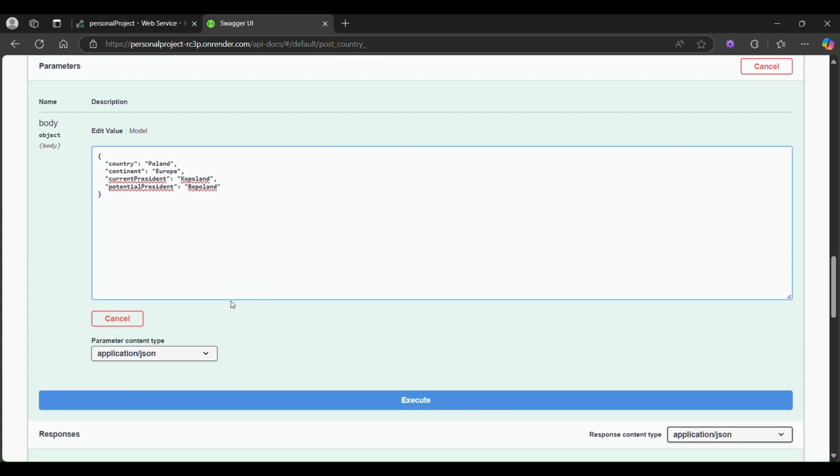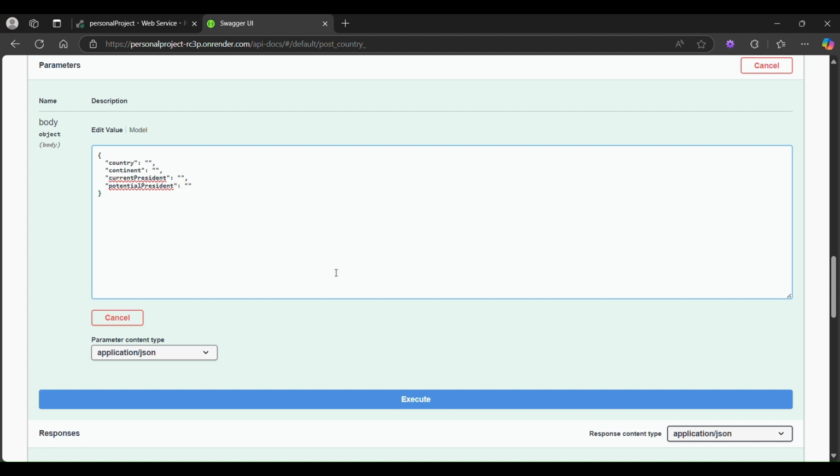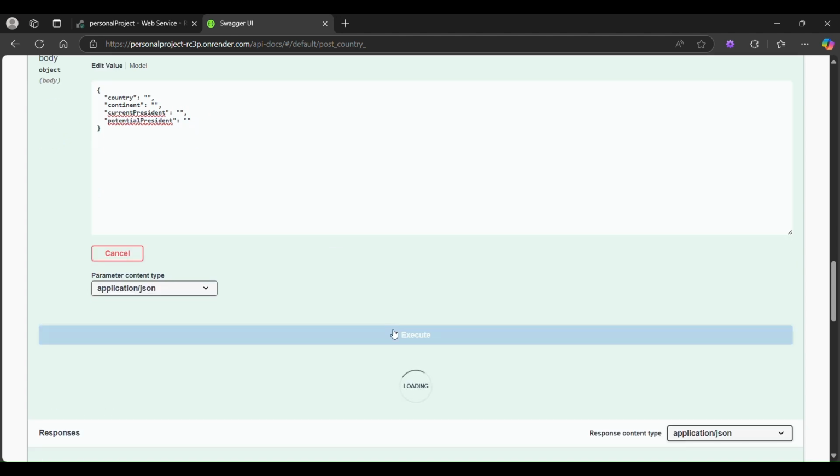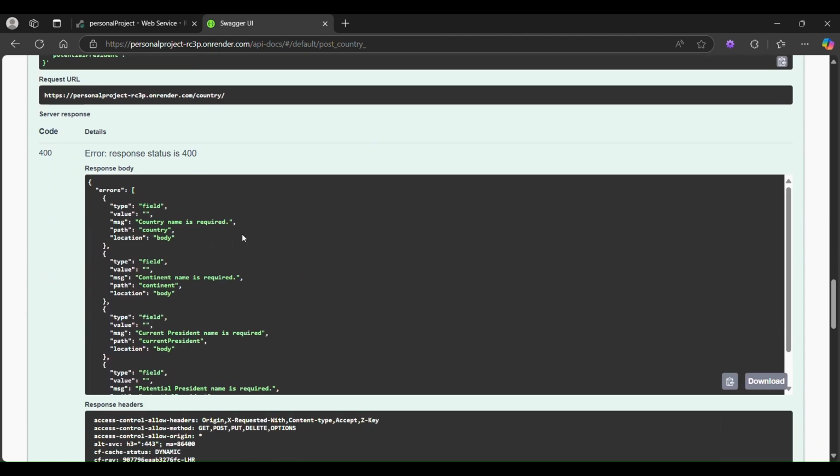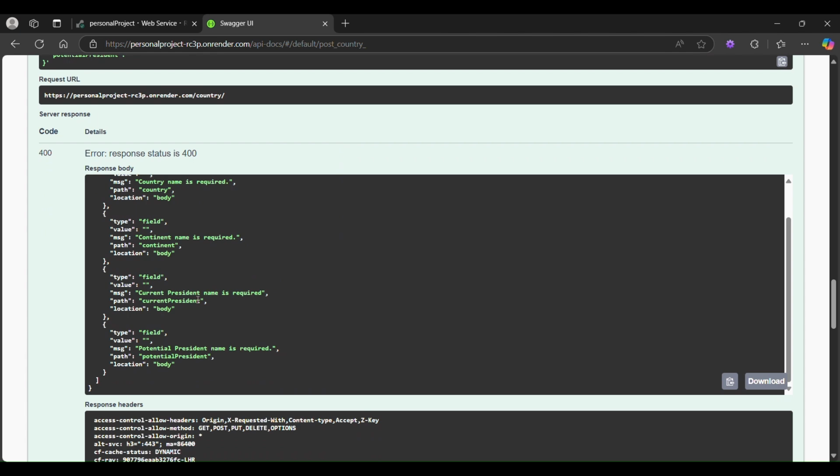Now, one thing about this is all these fields are required. You understand me? If I delete all this right now and execute this, you get: country name is required, continent name is required, current president name is required.